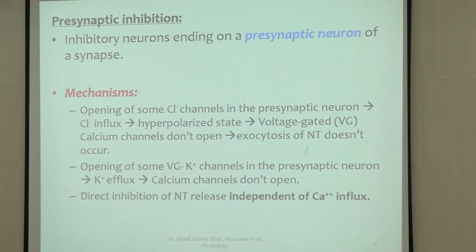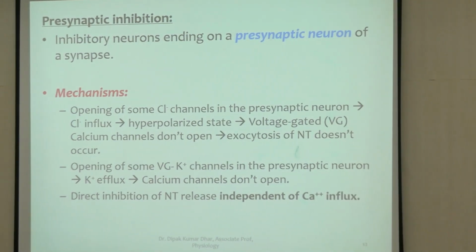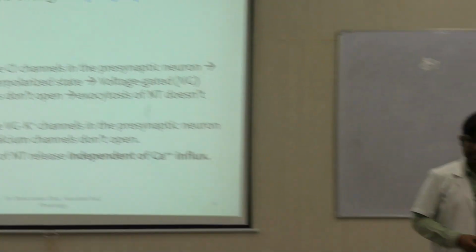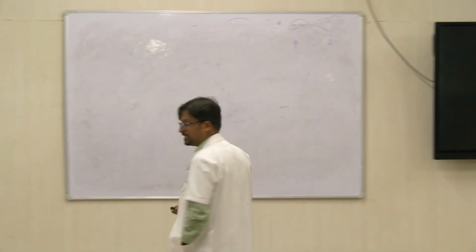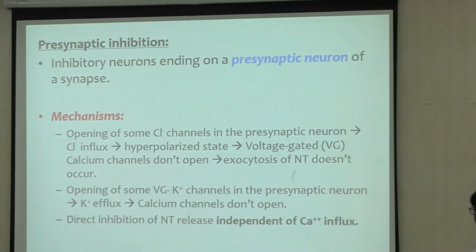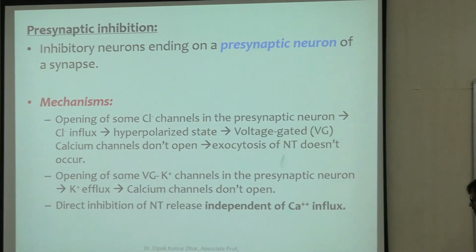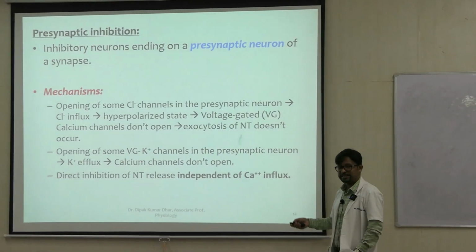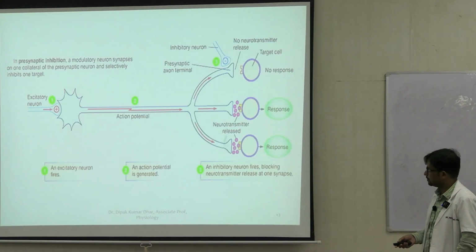Okay. Opposite one is opening of some voltage gated potassium channels in the presynaptic neuron. So if potassium channels open, potassium ions, which are positive ions, will escape from the cell to the outside, again resulting in a negativity inside the membrane. And the third mechanism, there can be a direct inhibition of transmitter release independent of the calcium influx status. So these are 3 possible mechanisms by which presynaptic inhibition can occur.